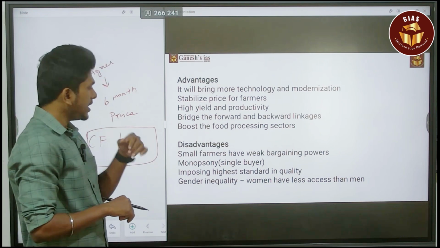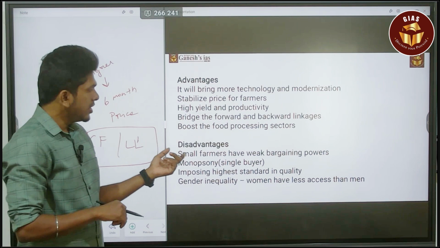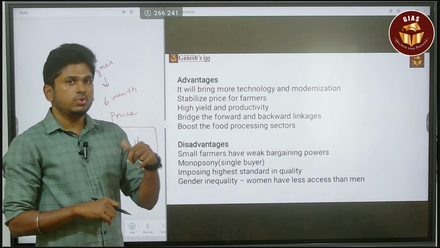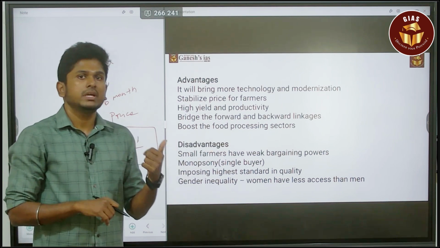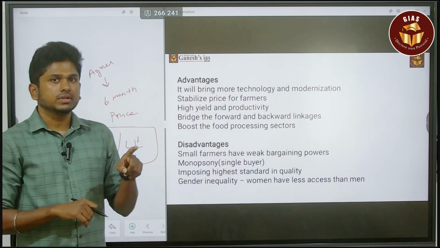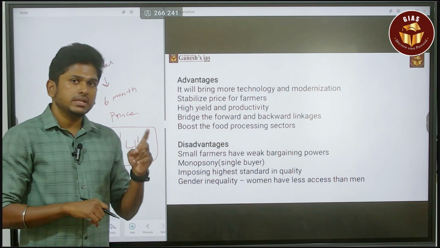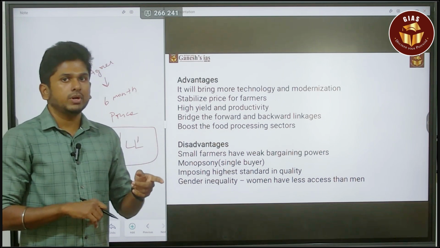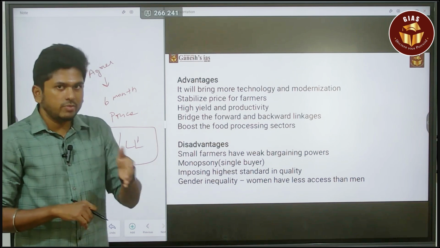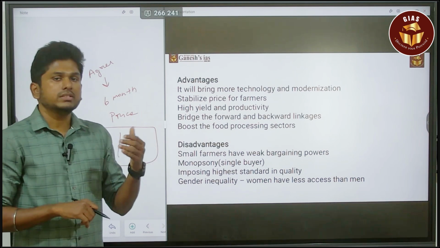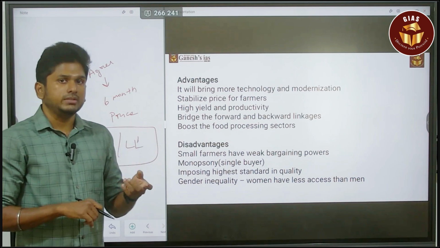Next disadvantage here is, it's a monopsony. You have to note that word. Monopsony means it is a single buyer. When it comes to monopoly, it means a single seller in the market. For example, when Jio came into the market, everyone criticized Jio as a monopoly.